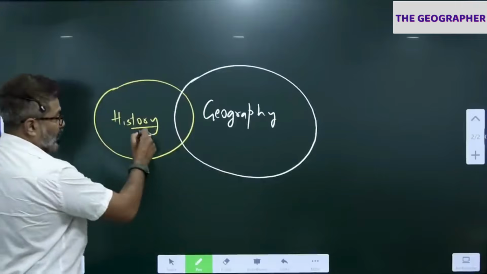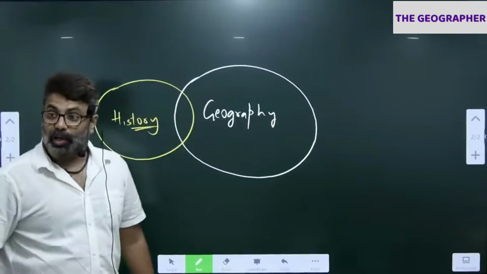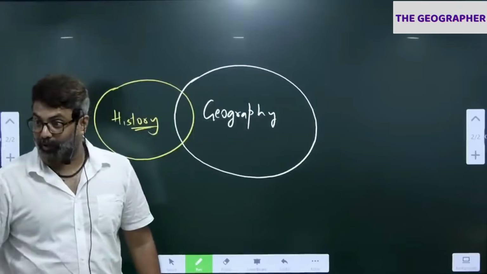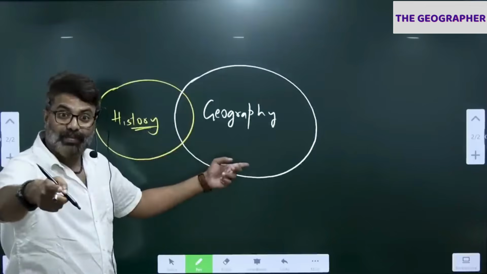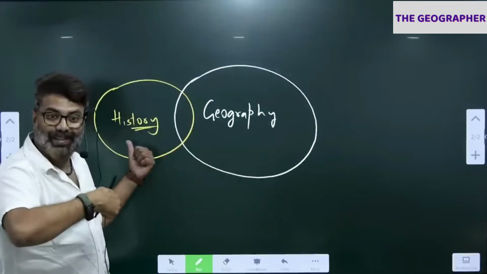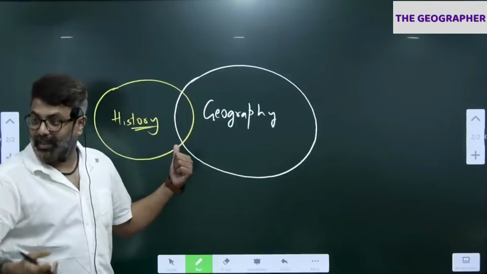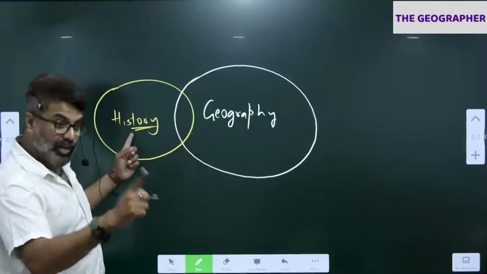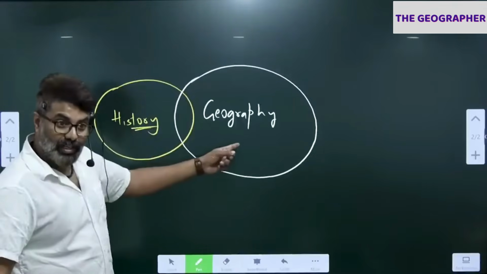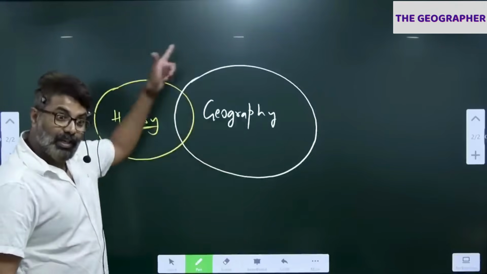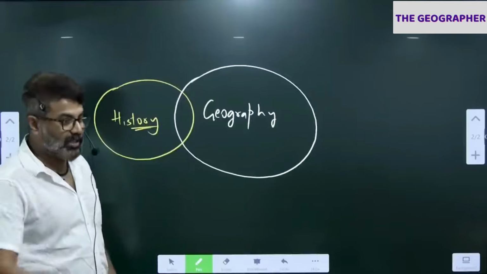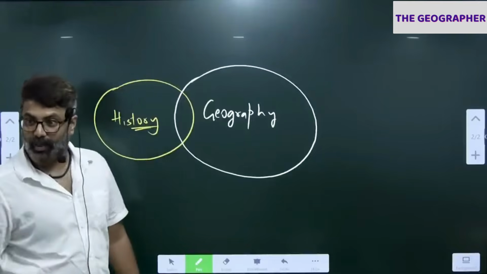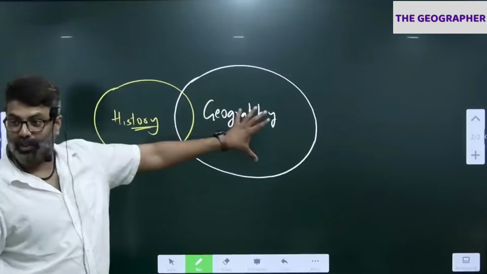So history. One famous historian, Herodotus, you might have heard of, father of history. He said, study history geographically and geography historically. How beautifully he has said. Study history geographically and study geography historically. Who said it? Herodotus. Herodotus is the father of history. Okay. So history is connected to geography.